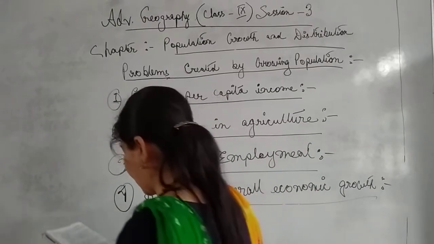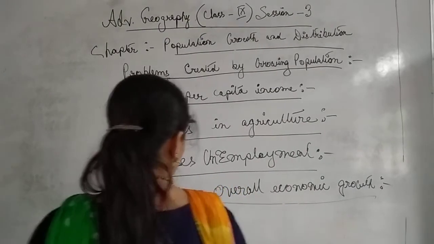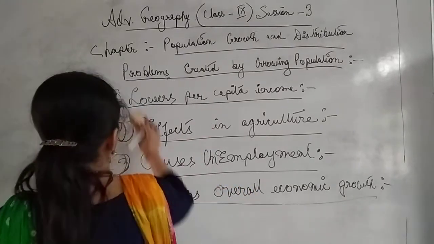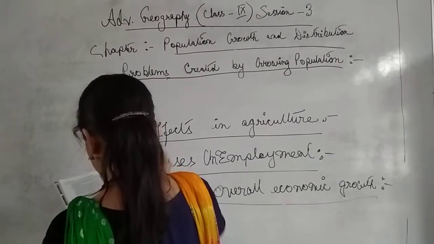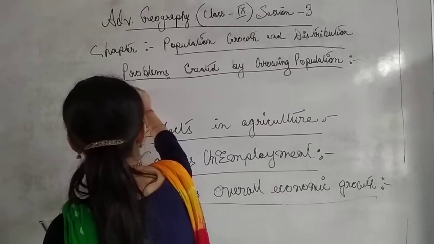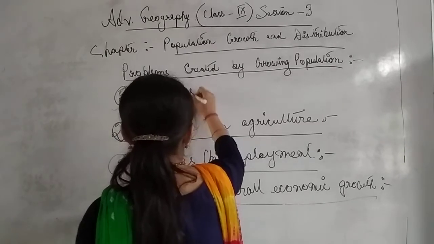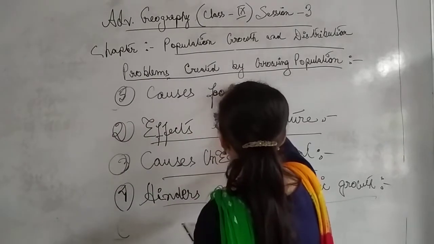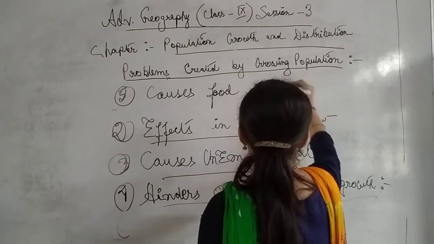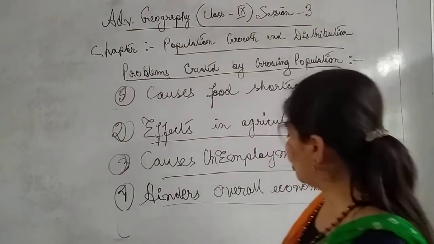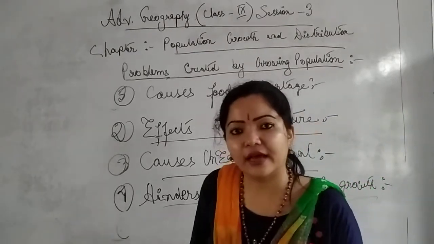Next is what? Causes of food shortage, number 5 point. So let me write, it is a bit much over here. So I will write here point number 5, causes food shortage. Yes. More population means what? Scarcity of food, scarcity in land, everywhere, isn't it?